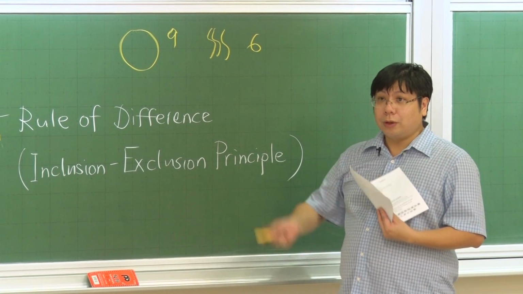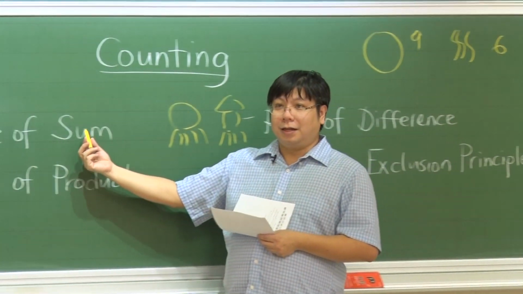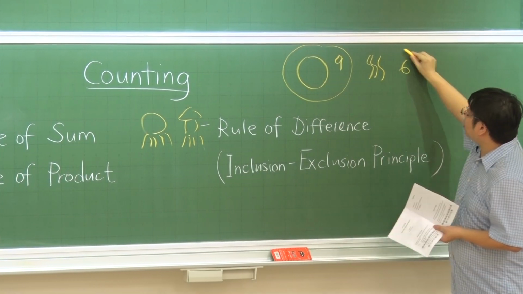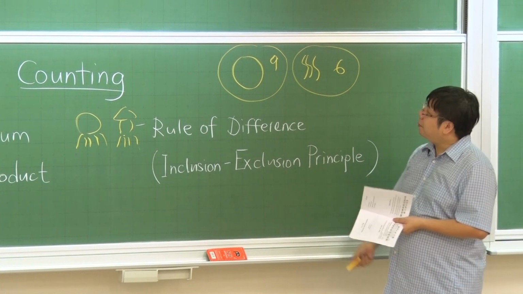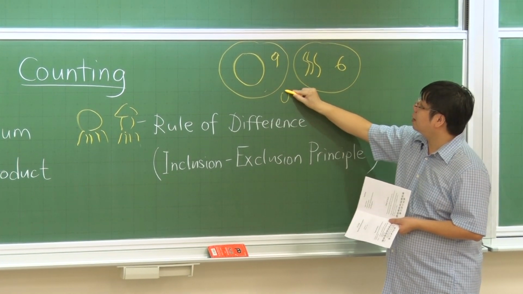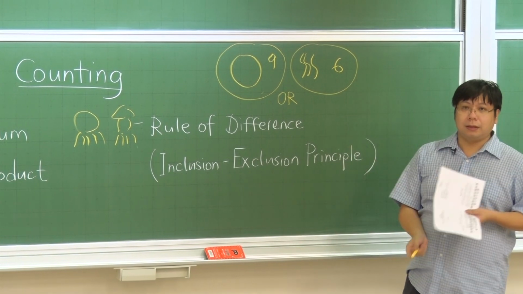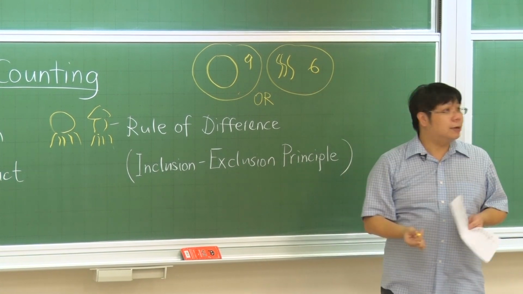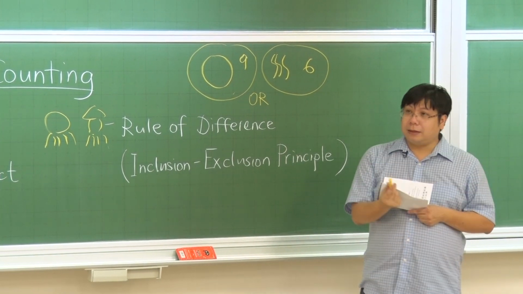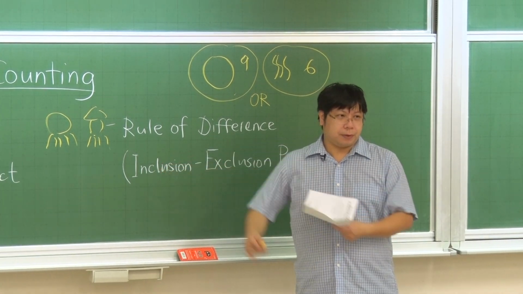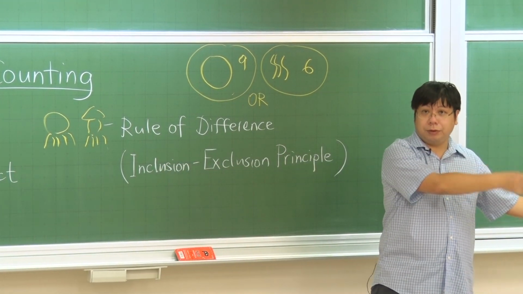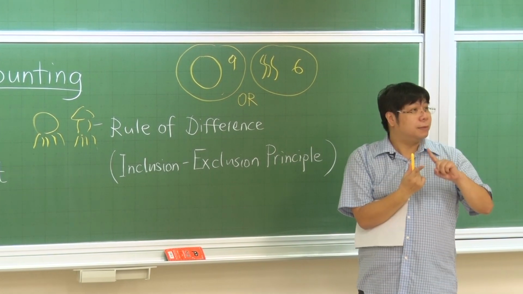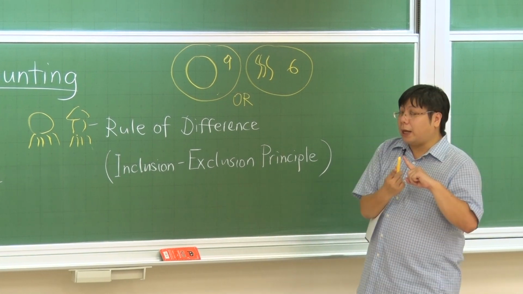This is the so-called sum rule. When will we use it? There are some choices that we can make. If we can make a choice from this group, or if we can make a choice from another group, then if we use or, the total number of ways is the number of ways here plus the number of ways here. Is that okay?